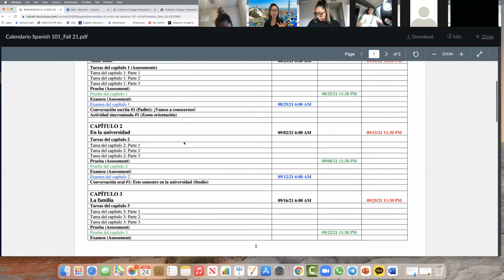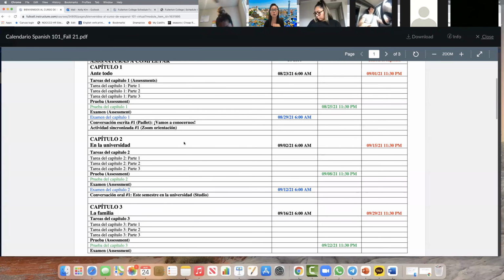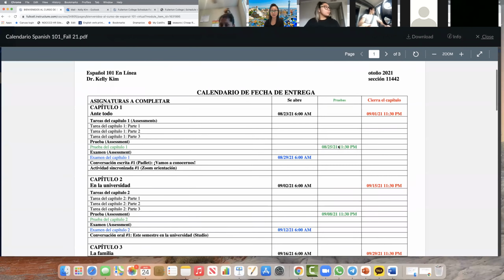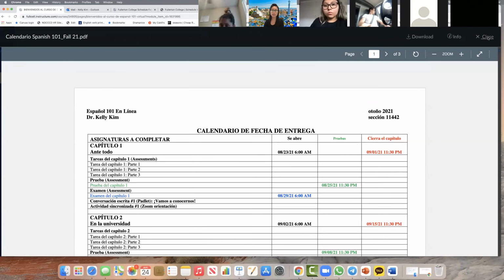Now, you also have to understand that every capítulo, you are going to have one assignment that can be writing, oral presentation, or synchronized activity. And let me show you that very soon, clase. And just this week, you have one more, which is actividad sincronizada 1. And this is the Zoom meeting, for which I'm going to be giving you a grade. And we are going to do that very soon. So this is the calendario that I do recommend you guys please print out if you have a printer, or download it to your desktop so you can have it available, you know, like me.